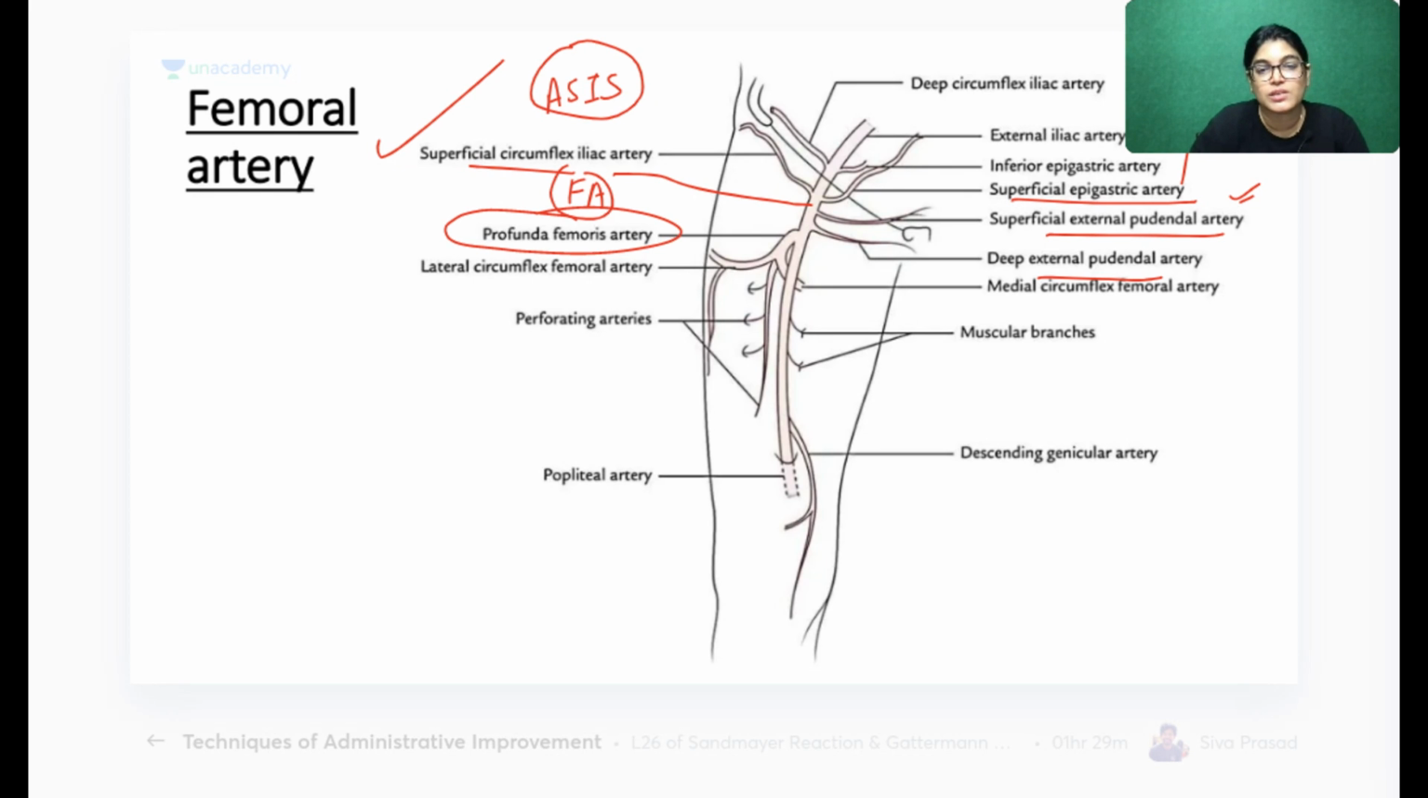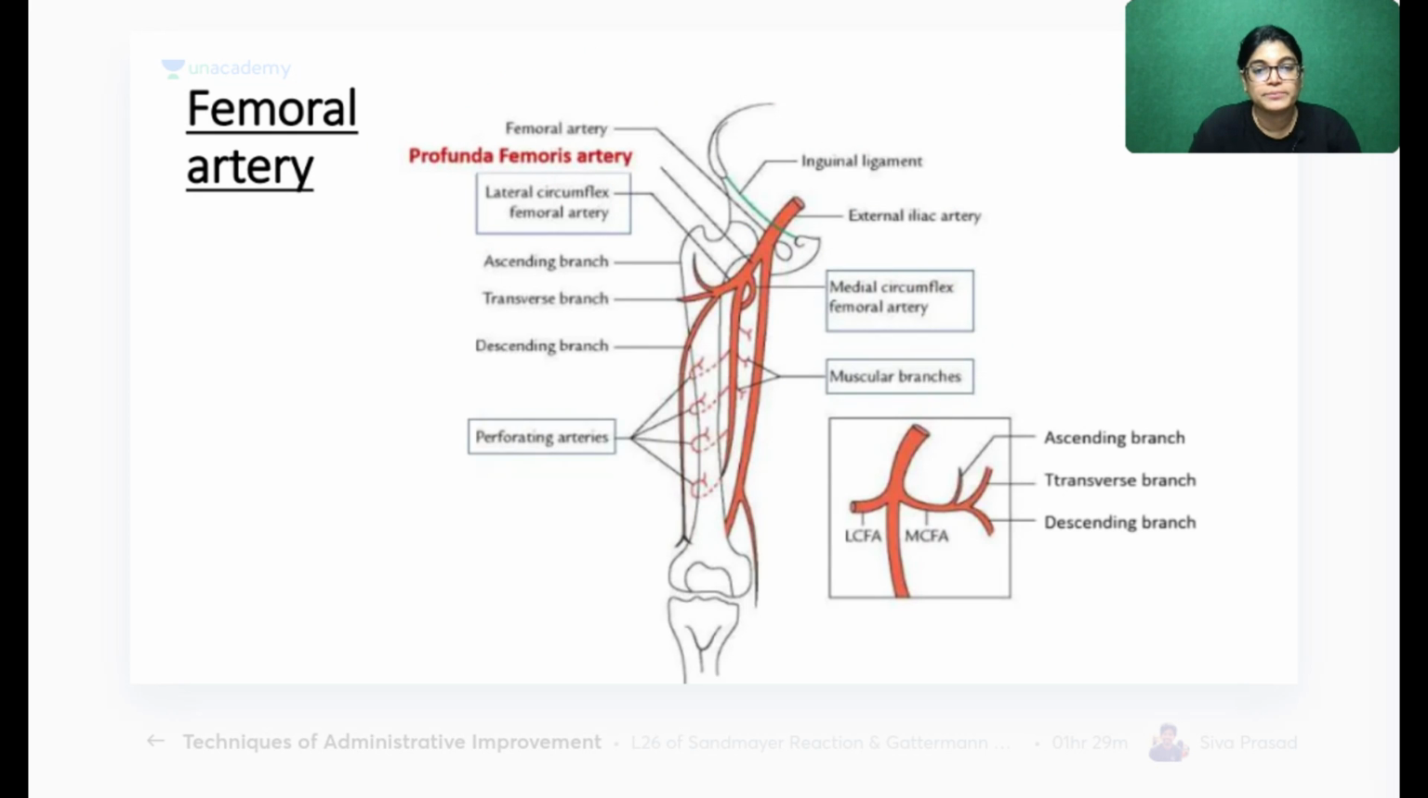So these are the six branches we know, along with the muscular branches: profunda femoris, deep external pudendal, and three superficial branches. These are the contents in the femoral triangle. Here is one more diagram showing important branches of the femoral artery. So this is the femoral artery.